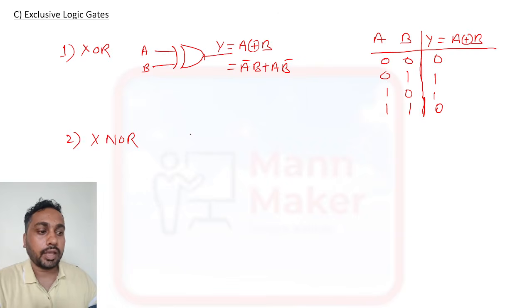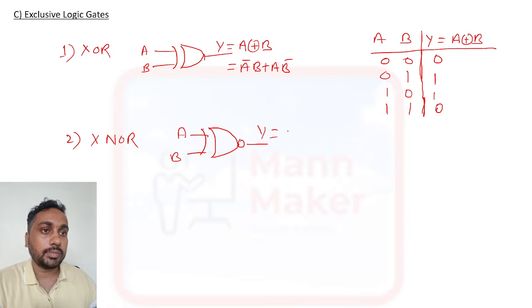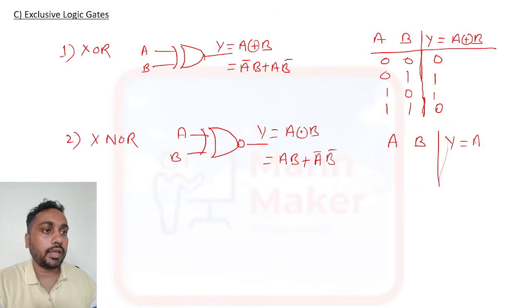Like that we have XNOR. XNOR means NOT XOR. So here the same thing, we need to put a bubble for NOT, and we will represent it as A dot circle B. It will be AB plus A bar B bar. Now this will be A, B, Y equal to A XNOR B.